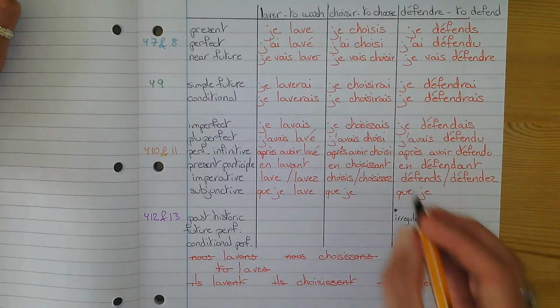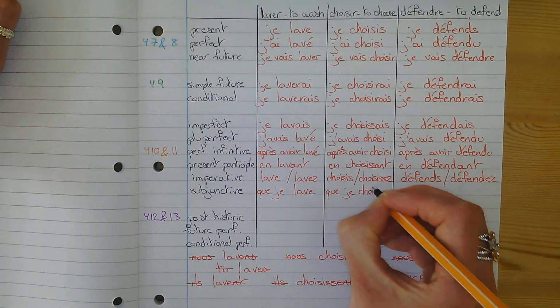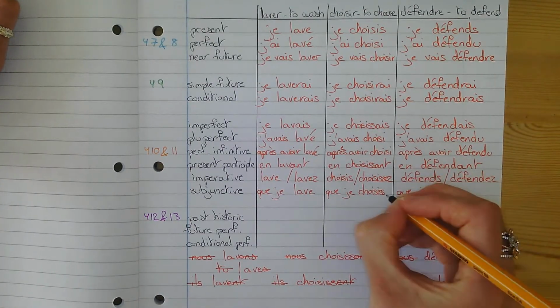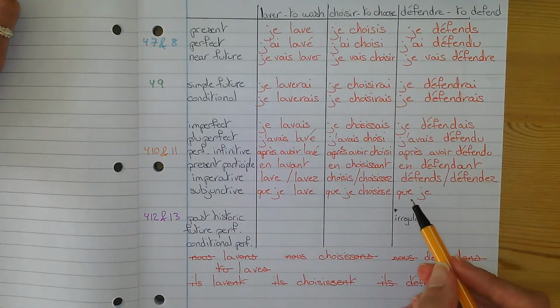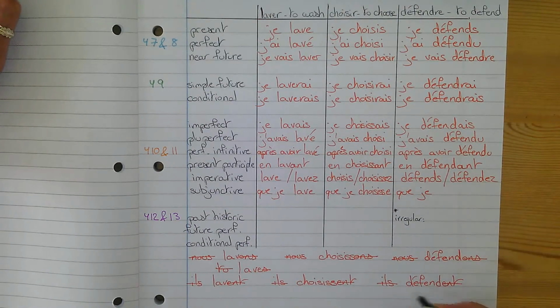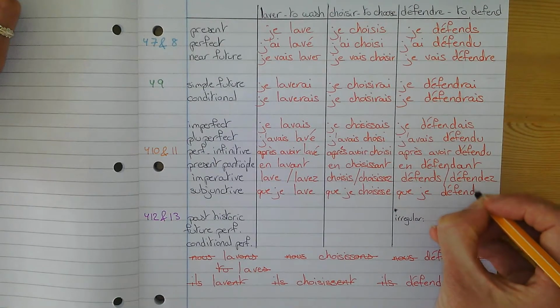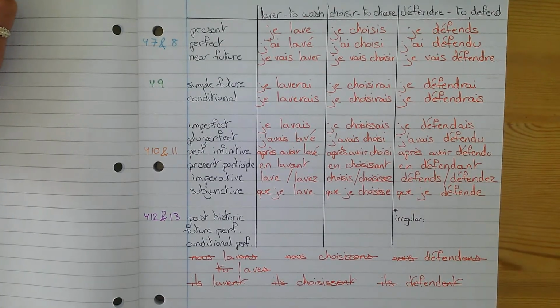That I choose, you take your stem that you have just found and you add the E, and that I defend, you take that stem and once again add the E at the end. "Que je lave, que je choisisse, que je défende", that's your subjunctives.